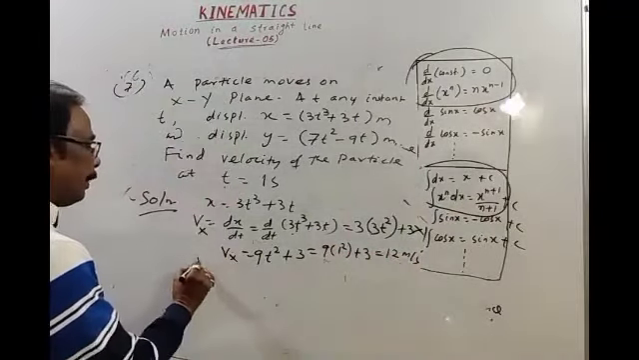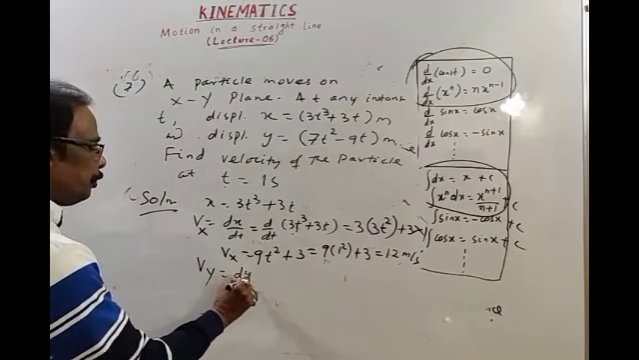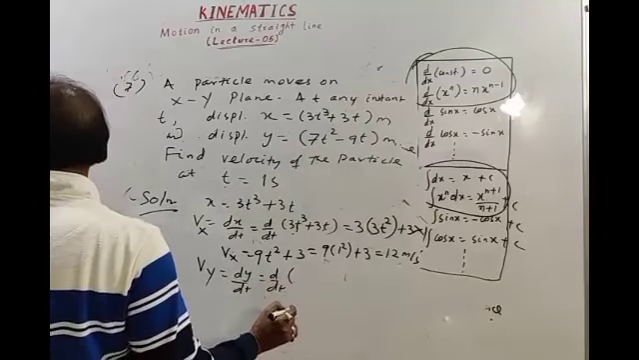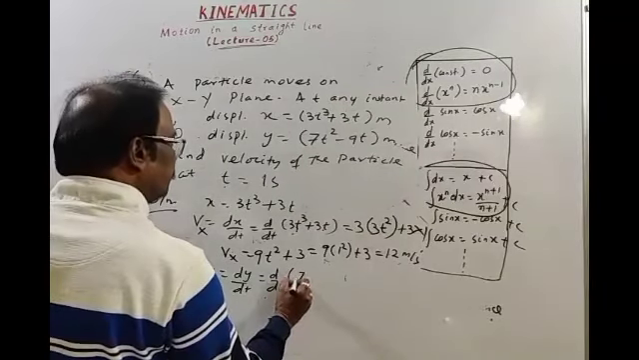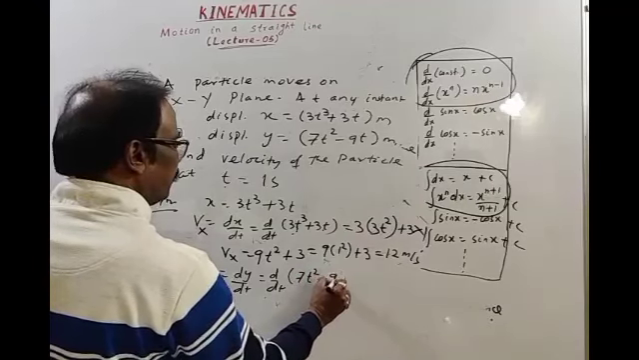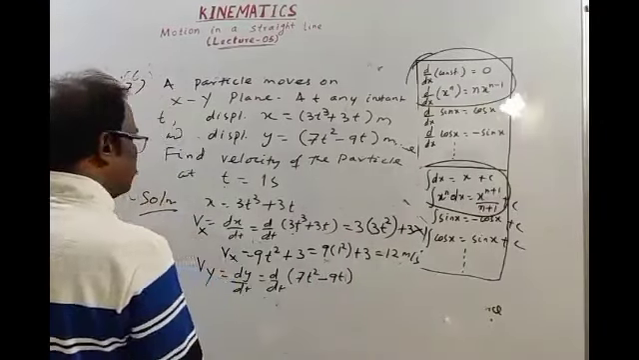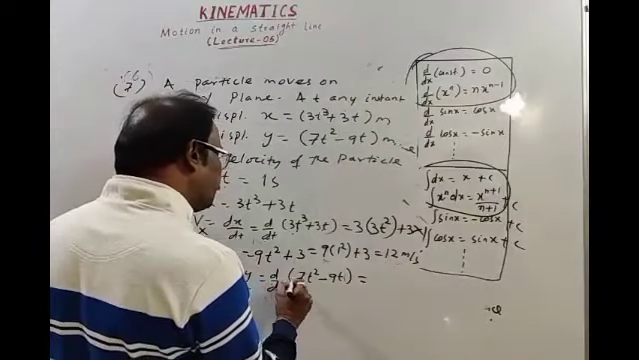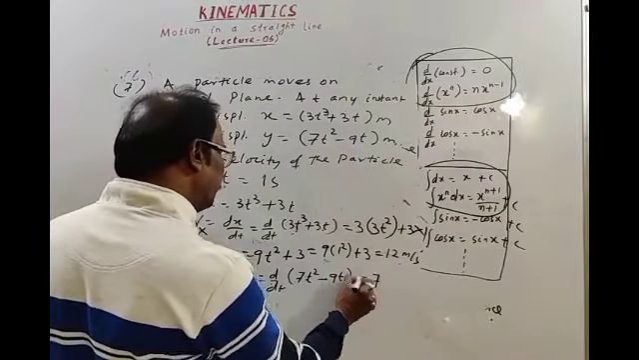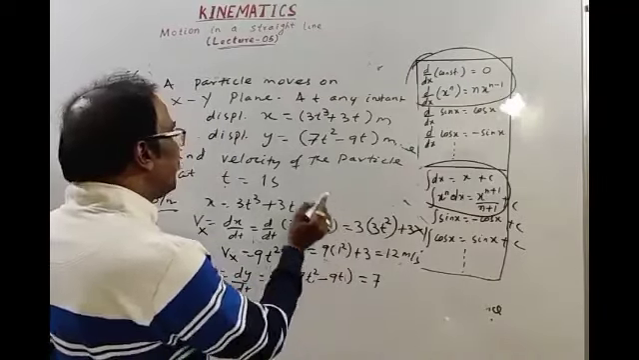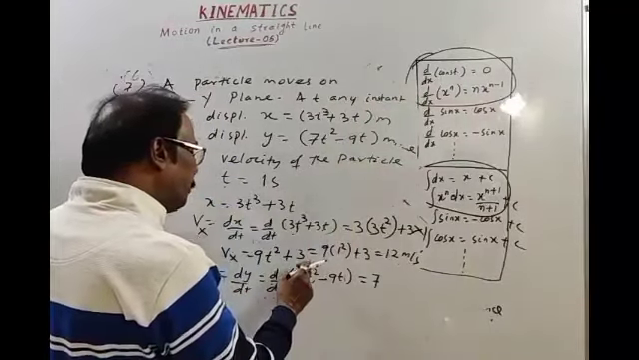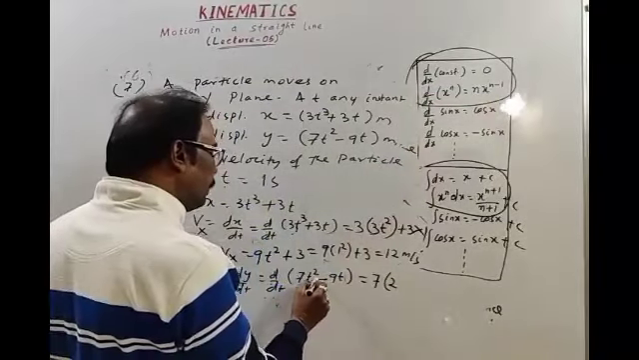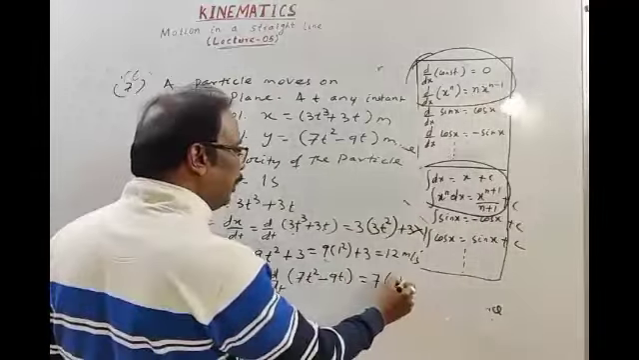Then velocity along y-axis dy by dt, then d by dt of y, which is given as 7t square minus 9t. d by dt of 7t square, 7 is constant, bring it outside, d by dt of t square, d by dx of x to the power n, power is 2, bring the power outside, x to the power n minus 1, t to the power 2 minus 1, t.